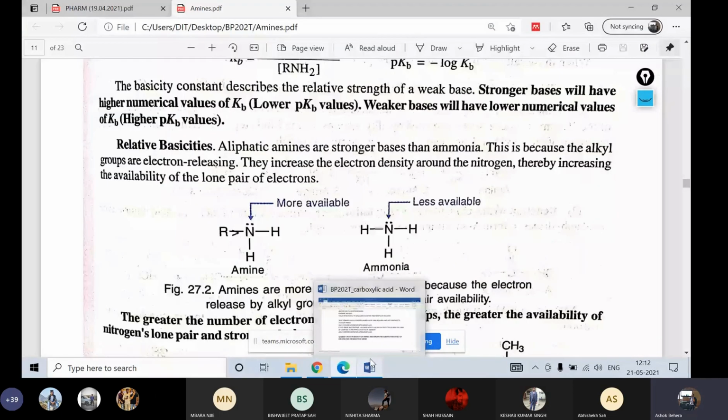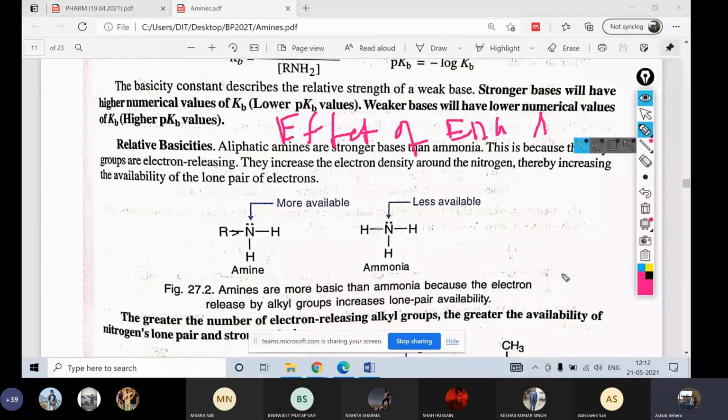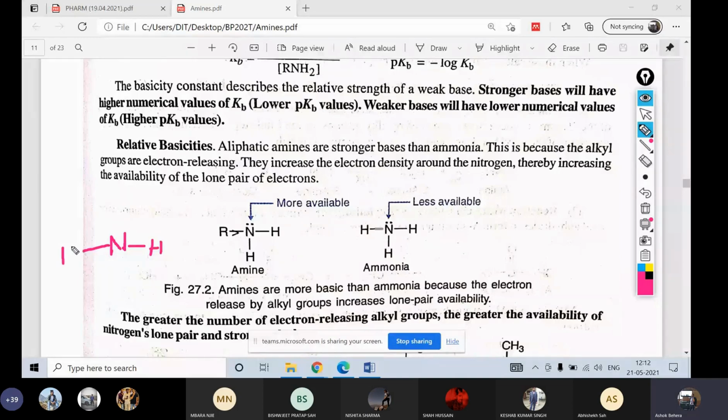आपको समझना है बेटा कि एक चीज, why is amine basic? First question. If someone asks you why amine is basic, your answer must be, sir, nitrogen is having a lone pair of electrons. Nitrogen is having a lone pair of electrons and electrons are negatively charged. First thing. Okay. So sir, as per the Bronsted theory, the compound which can accept a proton is known as what? Base. Okay.